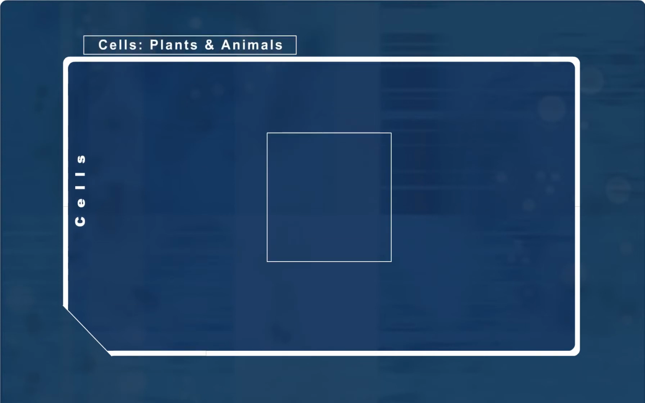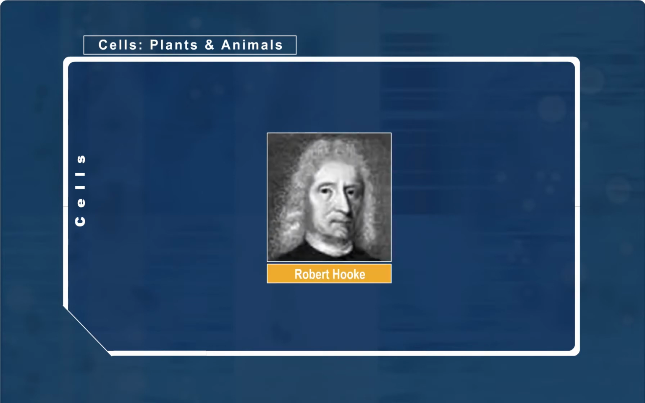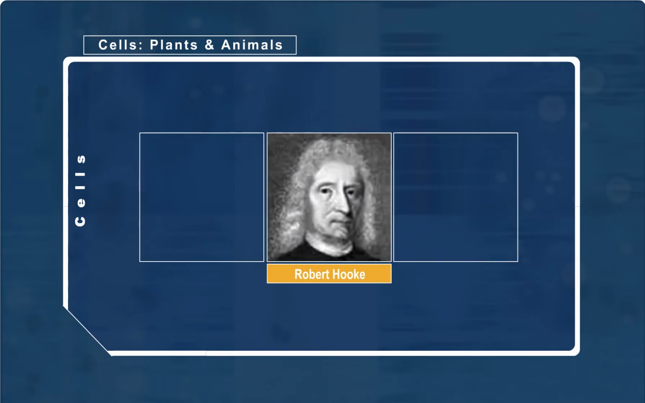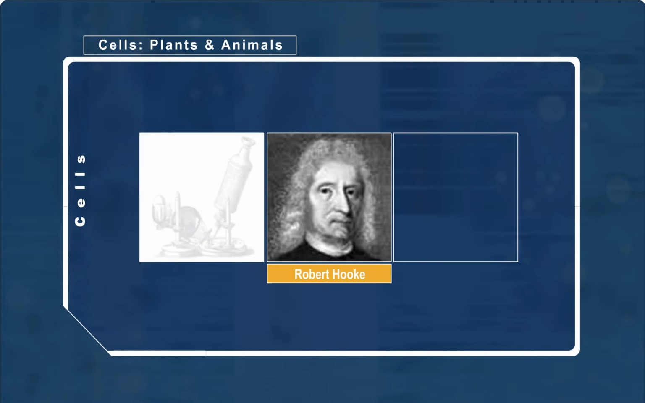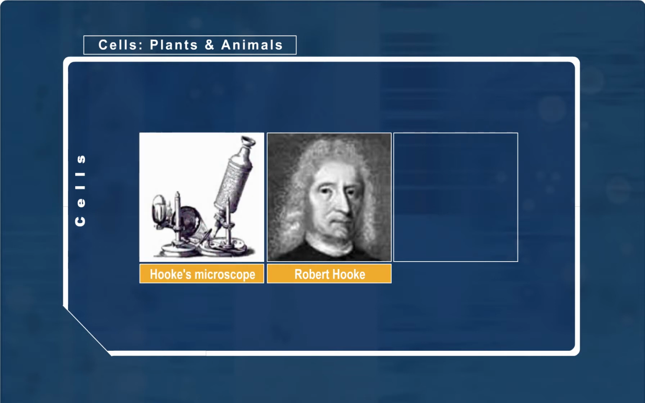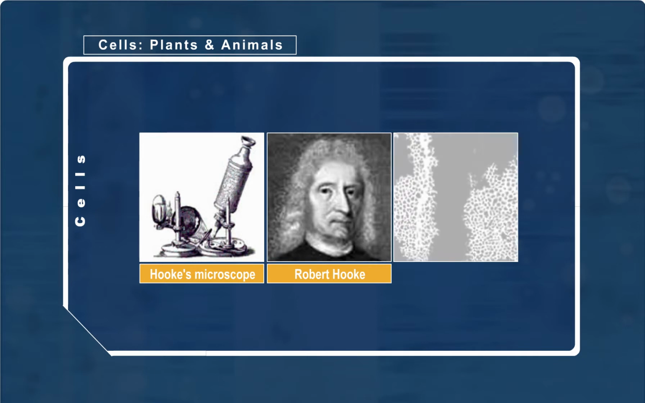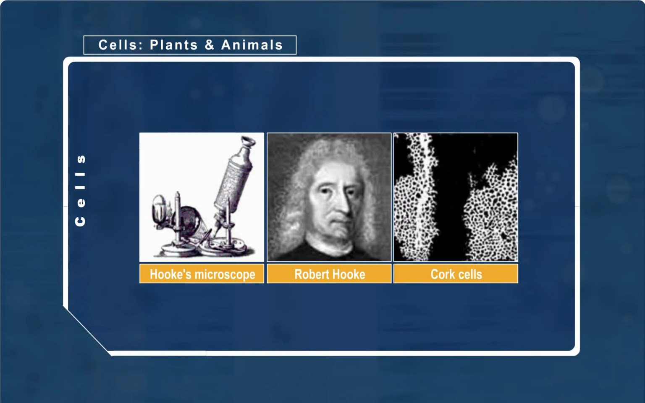In 1665, Robert Hooke, an English physicist, observed box-like shapes while looking at a sliver of cork through a microscope. He later named these box-like shapes cells because he thought that they resembled tiny rooms that monks live in.